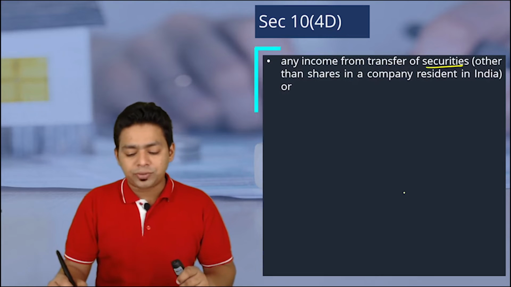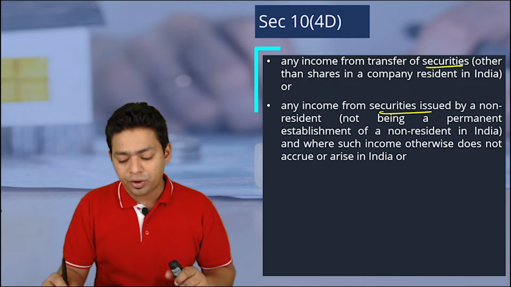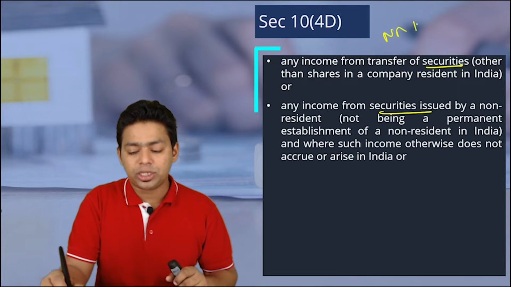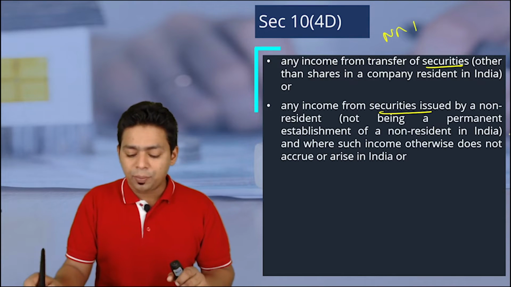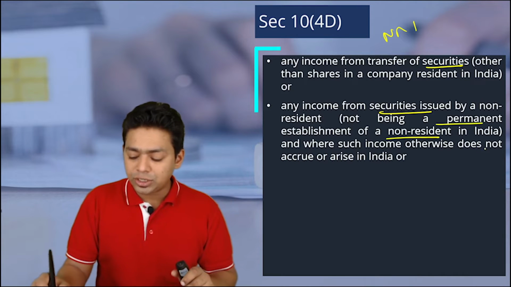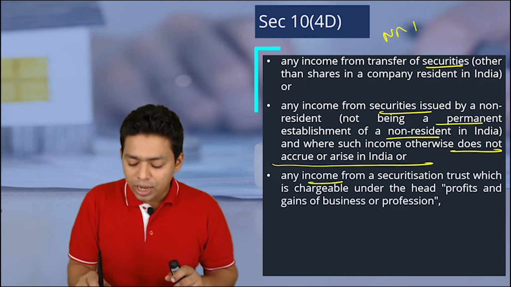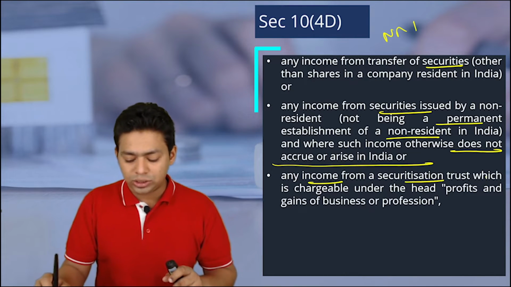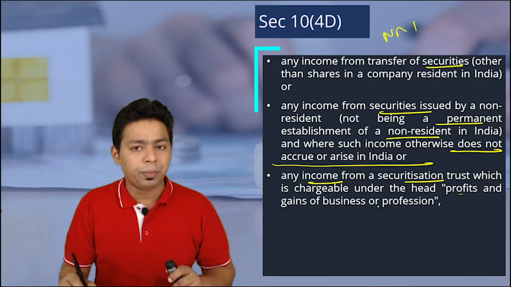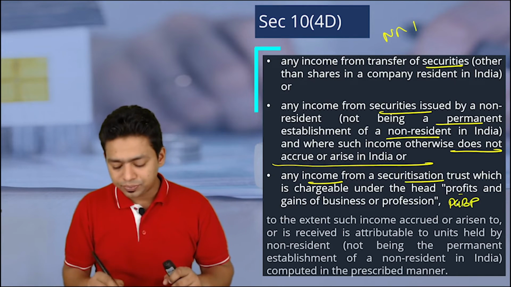Any income on transfer of securities other than shares of the company, then any income on securities issued by the non-resident. So one NR is issuing security to another NR, not having a permanent establishment in India, and where such income otherwise does not accrue or arise in India. So this is a foreign income. Or any income from a securitization trust which is chargeable under the head PGBP. So this is a provision that we have learned, okay, in securitization trust.